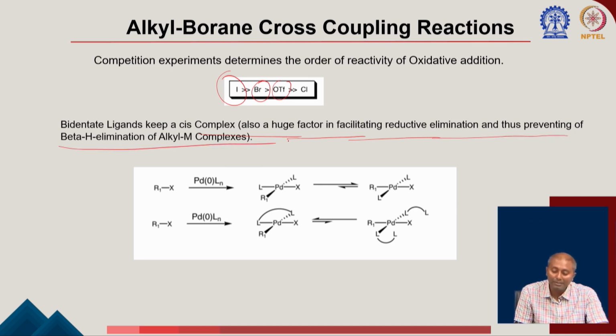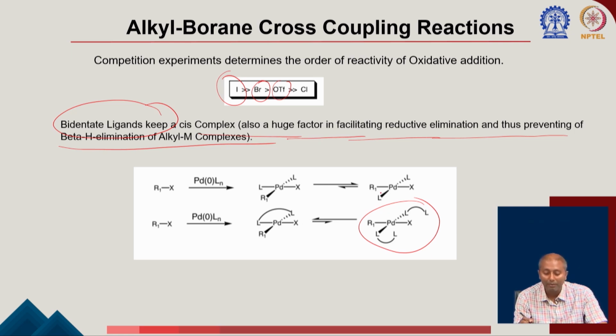That means after this step the bidentate ligand plays a very important role in making a cis complex with the palladium, correct? Once you have a bidentate ligand you are forming this cis complex, and that can facilitate the corresponding reductive elimination after the transmetallation step instead of the beta hydride elimination.